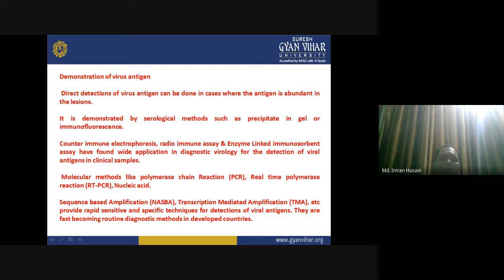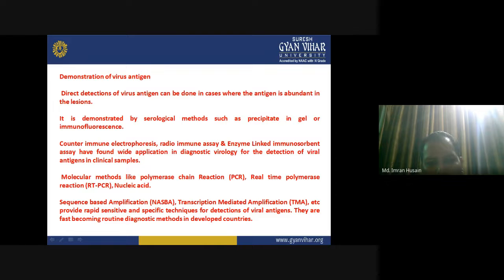Molecular methods like PCR, polymerase chain reaction, real-time PCR, RT-PCR, and nucleic acid detection are all signs of the presence of viral antigen.